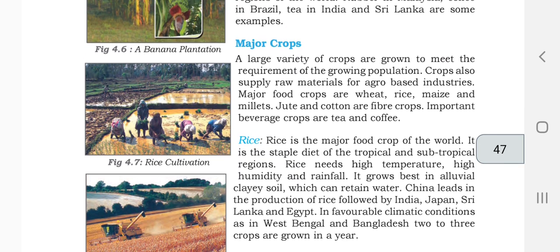Then we will be seeing what the major crops are. Large varieties of crops are grown to meet the requirement of the growing population. A lot of population is growing in India and over the world. People are demanding food. As population grows, we require more food and our demand increases. Crops also supply raw materials for agro-based industries. Major food crops are wheat, rice, maize, and millets. Jute and cotton are fiber crops. Important beverage crops are tea and coffee. These are all the major crops.